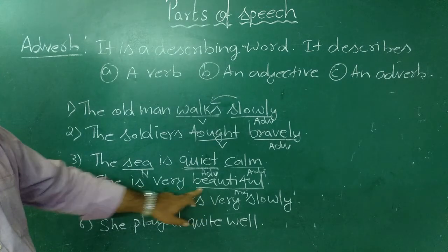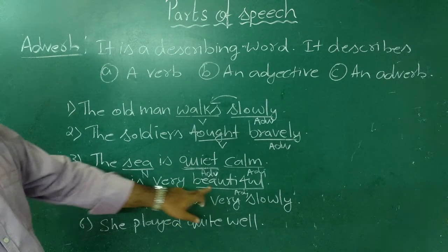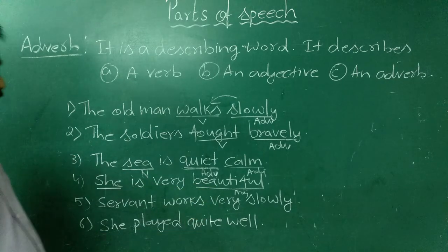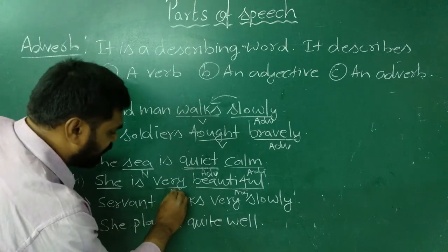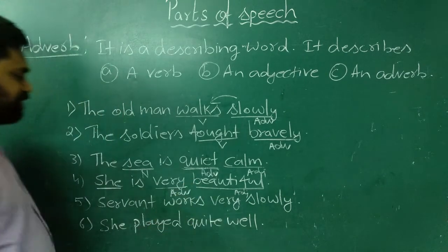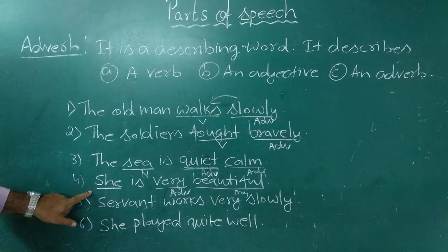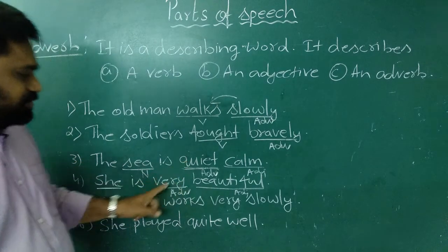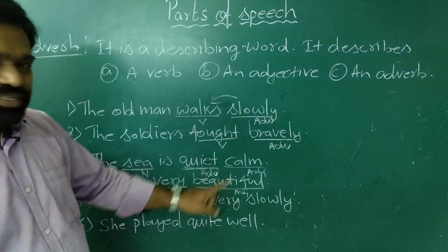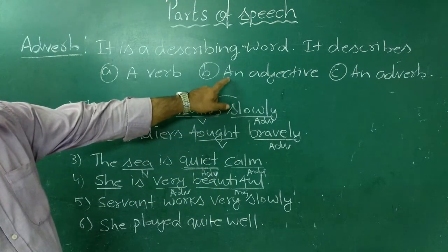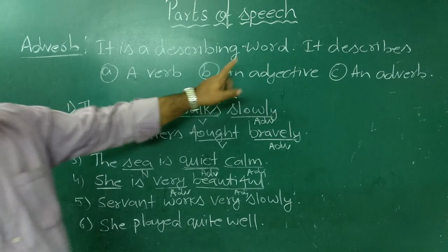Very beautiful. So the word very is intensifying the adjective. It is qualifying the adjective. So it is an adverb. In examples 3 and 4, the adverbs are qualifying adjectives. So we can say that an adverb qualifies an adjective.